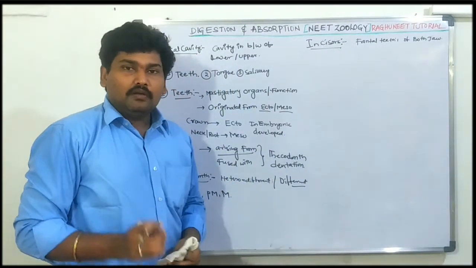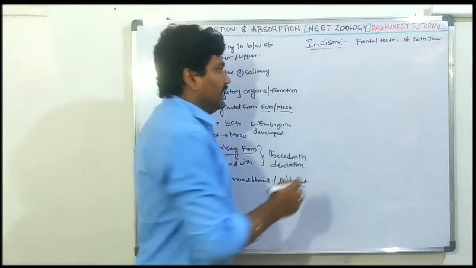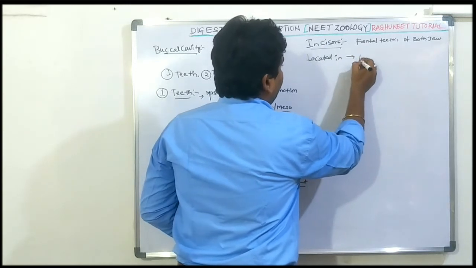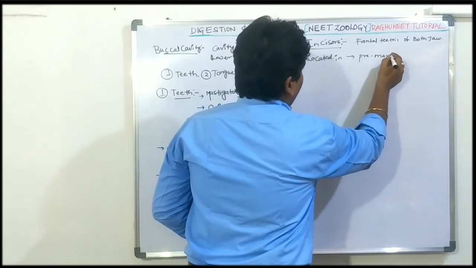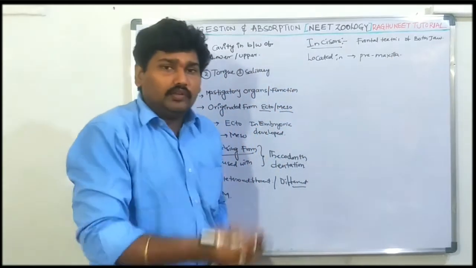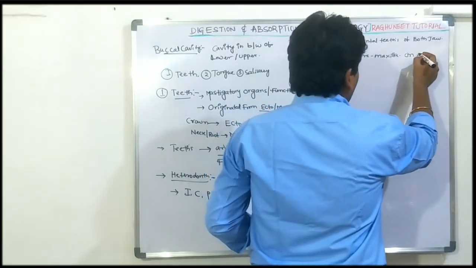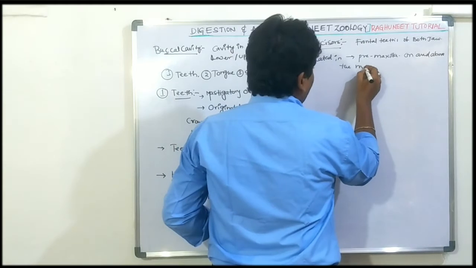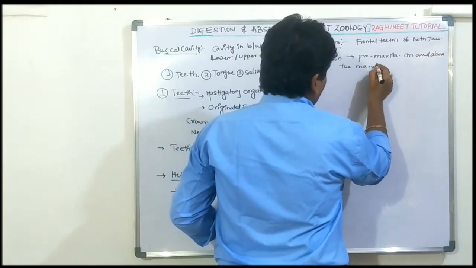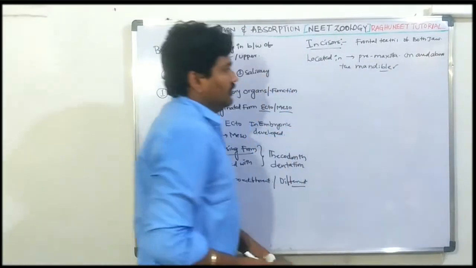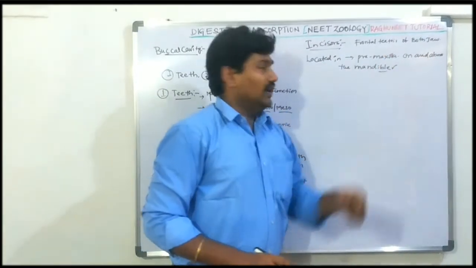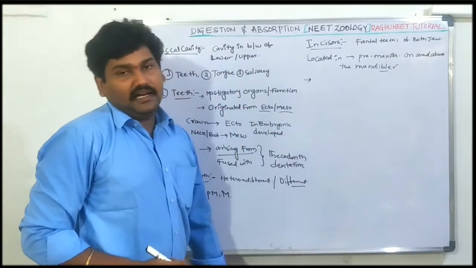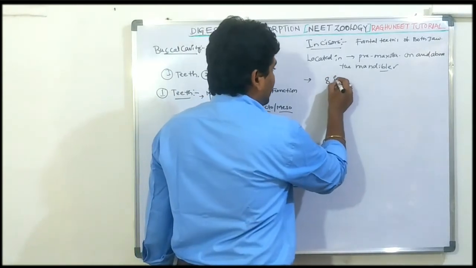These are located in the premaxilla and, in the lower jaw, the mandible.